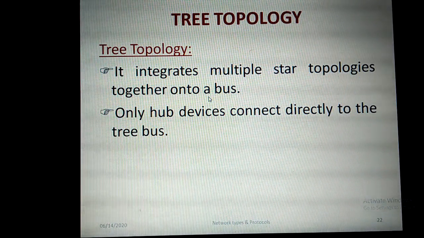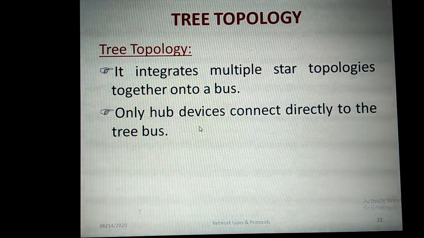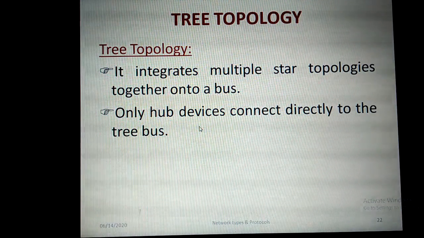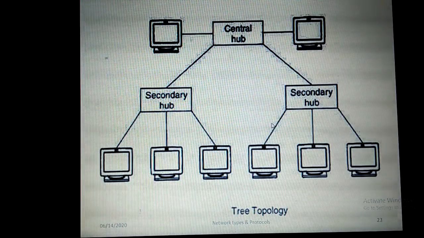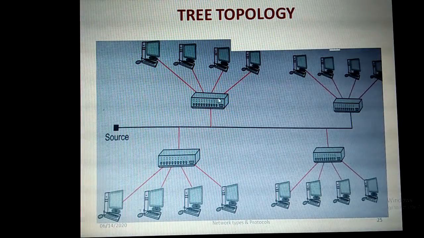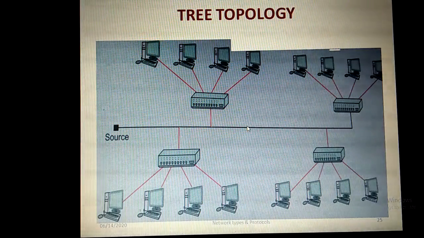So that central hub node is going to be connected to the central bus here. We will see the example in the picture, then you will understand. Only hub devices connect directly to the tree bus. See here, only hub devices are connecting to the bus. Okay, so there is a bus kind of arrangement, and then a star arrangement is also there.